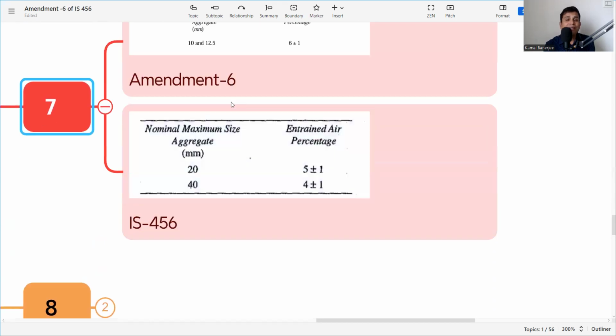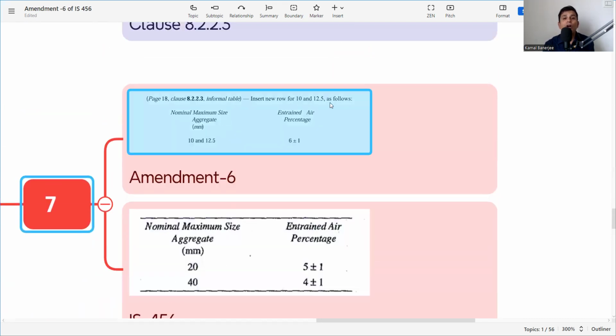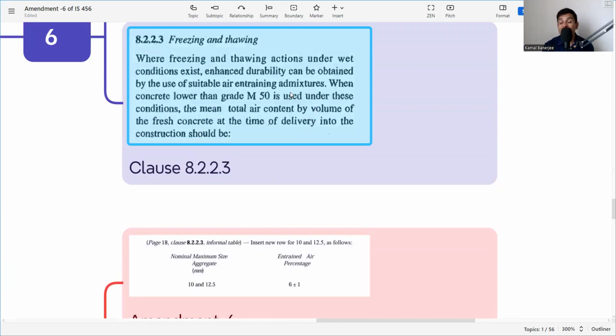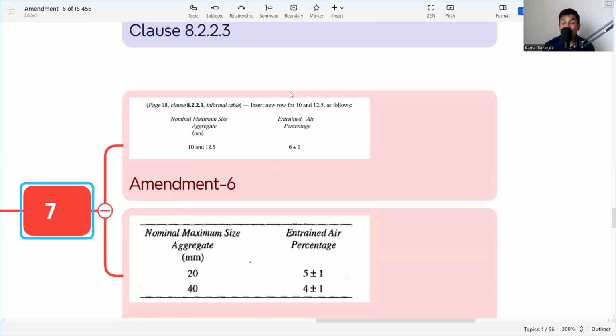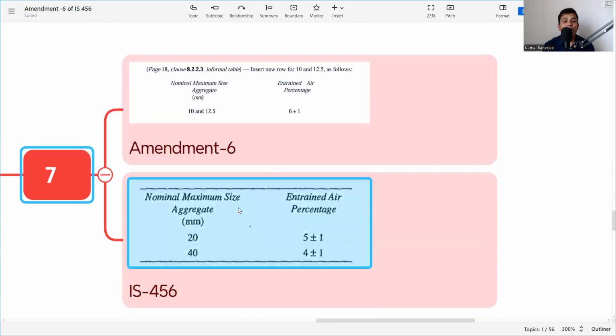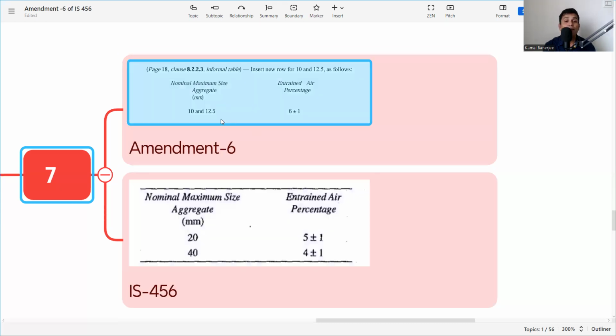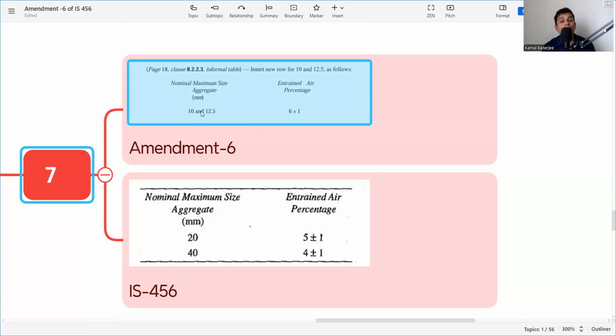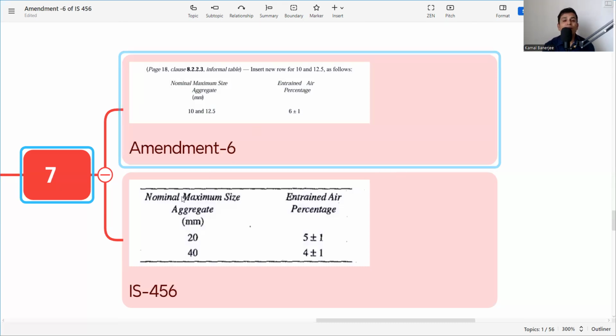The next is amendment 6. Again it is saying insert the row of 10 and 12.5. In this part we are saying that where air is to be incorporated with an air entraining admixture, what is the percentage of that? It mentions that if the nominal aggregate size is 20, then the entrapped air percentage is 5 plus minus 1. If it is 40, it is 4 plus minus 1. But in amendment 6, they have given another for 10 and 12.5, which is 6 plus minus 1. So before it was only 20 and 40. Now they have also included 10 and 12.5, that is 6 plus minus 1.